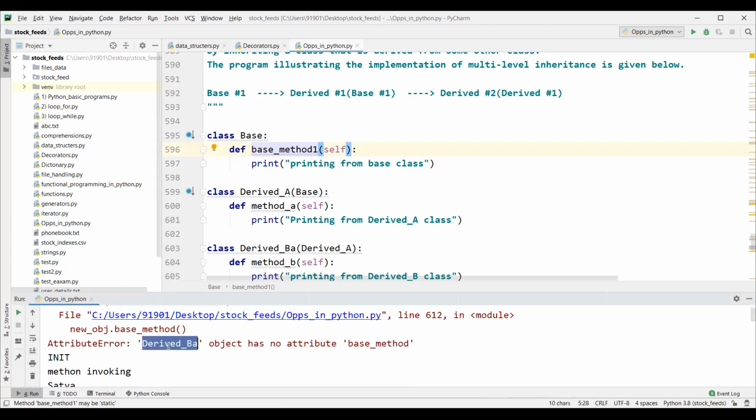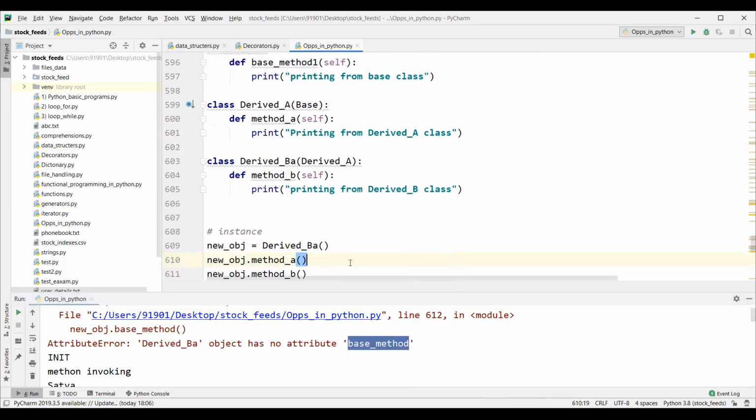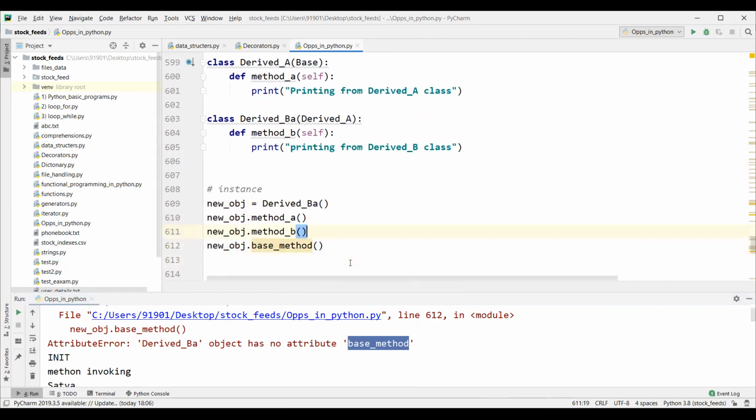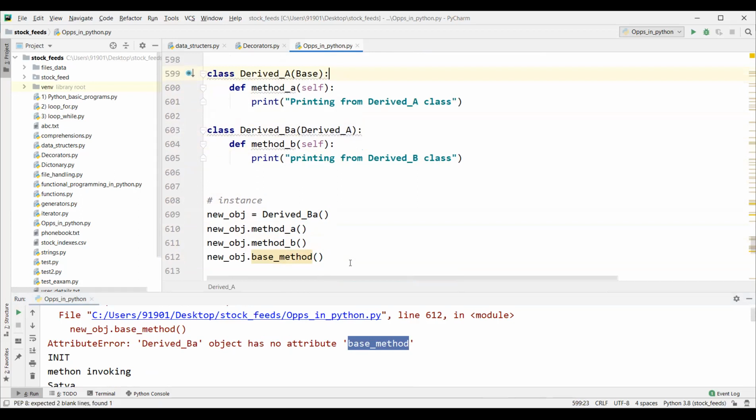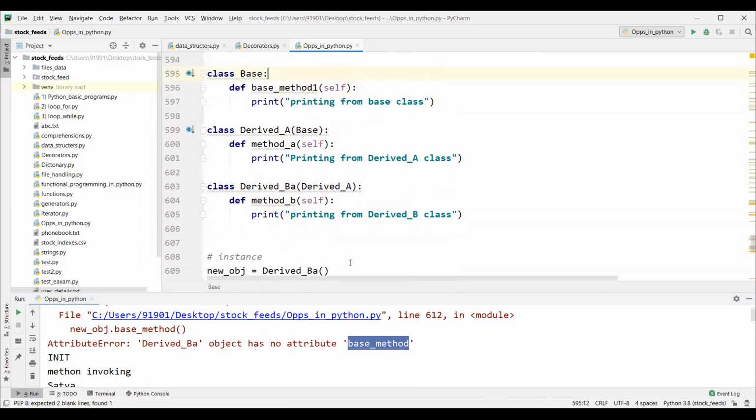Derived B object has no attribute base method, right? Same thing. When you call base method, it will look in this class first. If it is not there, it will go here. Here also it is not there, it will go here. Here also it is not there. It simply throws that derived B object has no attribute base method. If you modify it, if it is found, it will call.